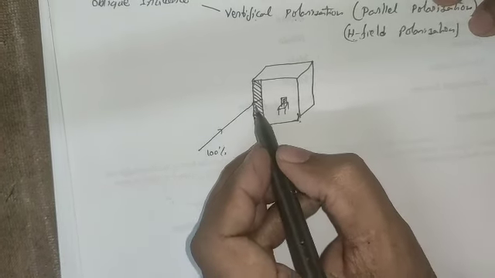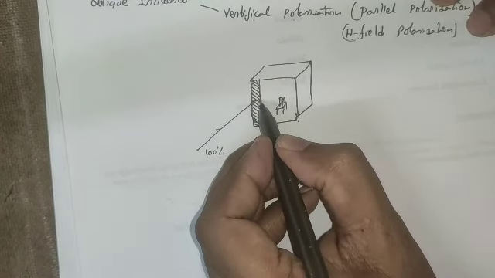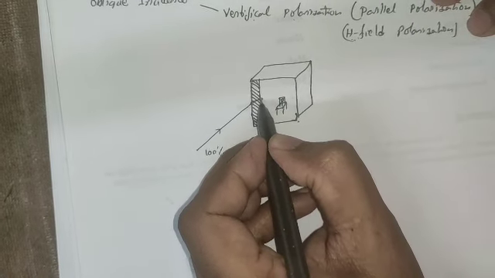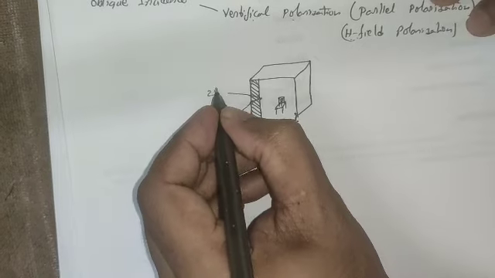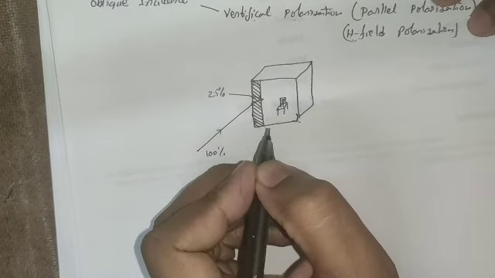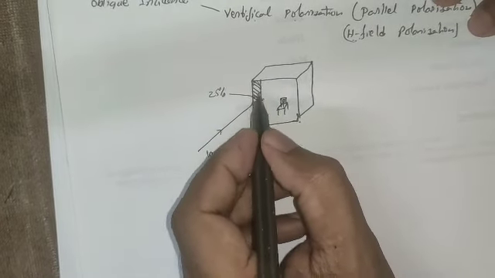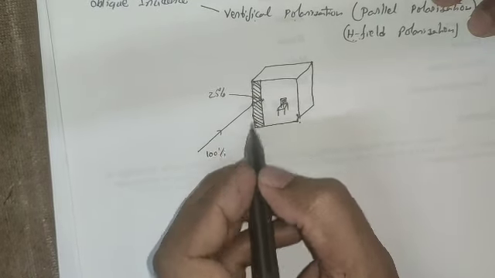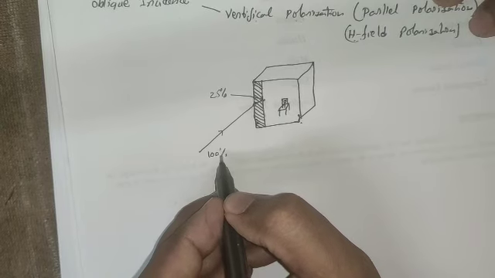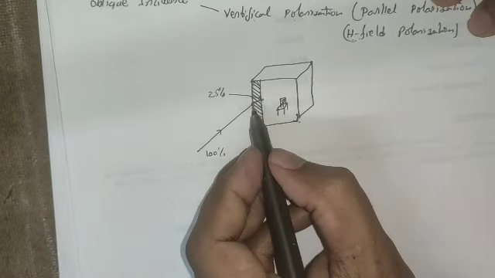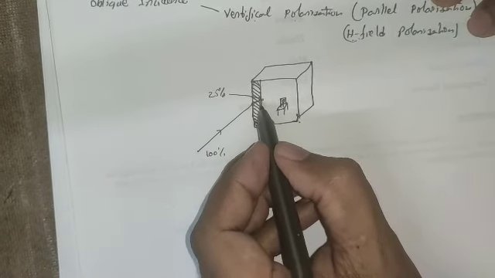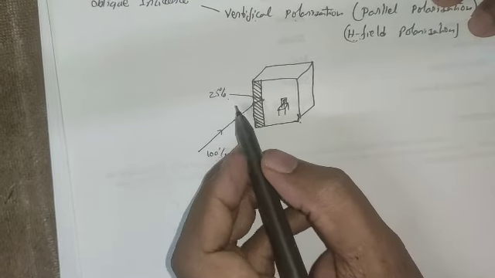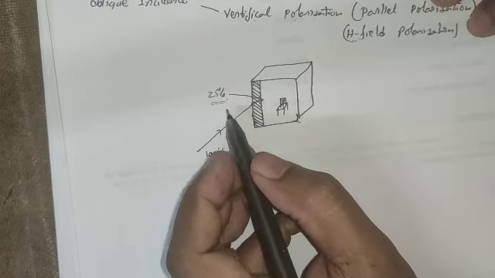Let us assume its amplitude is reduced to 25%, because this wall contains a large number of charge carriers. These charge carriers are absorbing the energy of the electromagnetic wave. As a result, its 100% energy is reduced to 25% of energy. This is my assumption only.